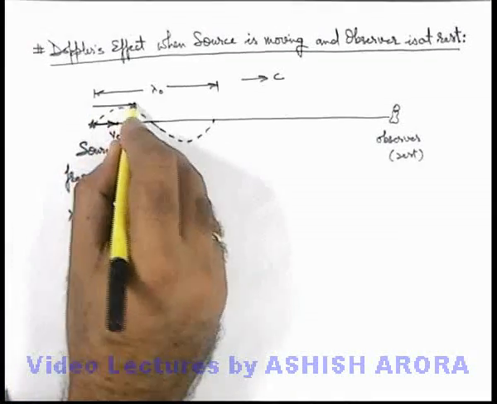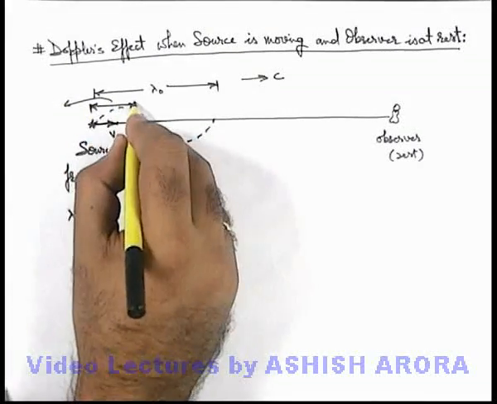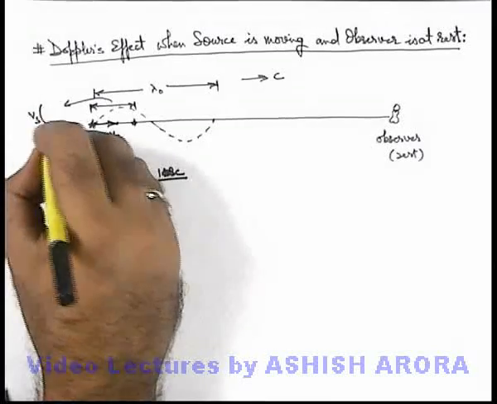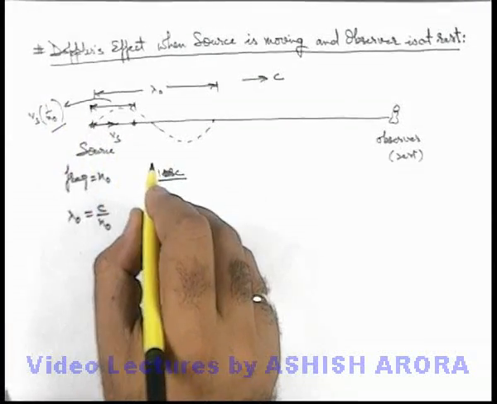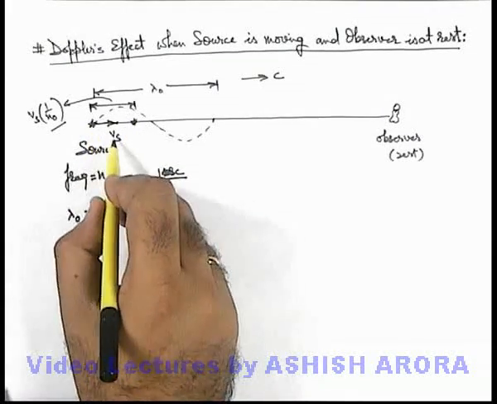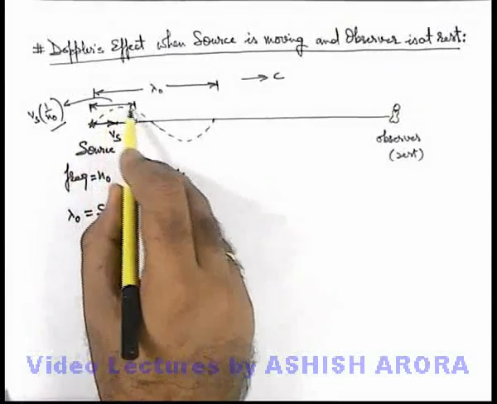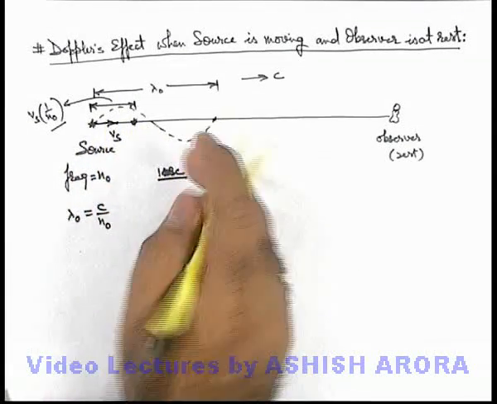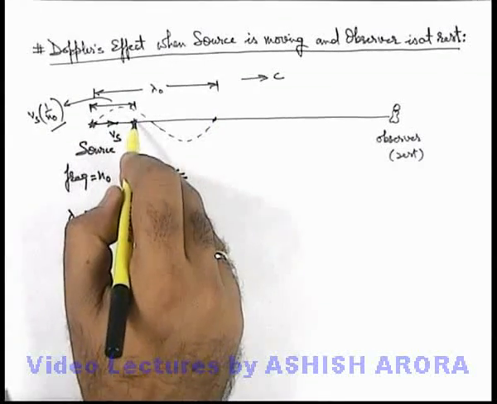And this distance we can write as Vs into 1 by n naught, because 1 by n naught is the period of one oscillation, and during one oscillation the source will be displaced by distance equal to speed into time. So when the sound wave reaches this position, which is effectively one wavelength, the source will be located here, where it will complete one oscillation.